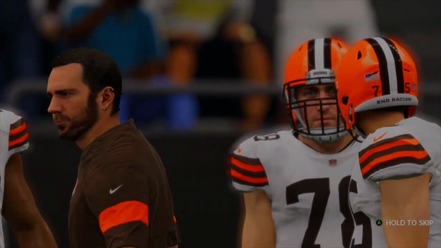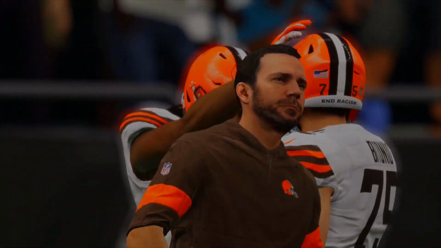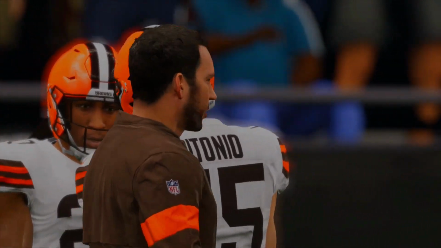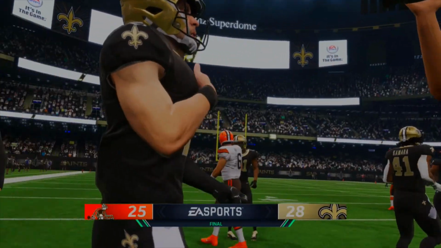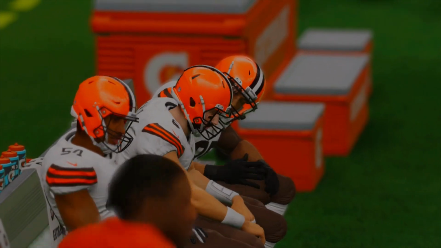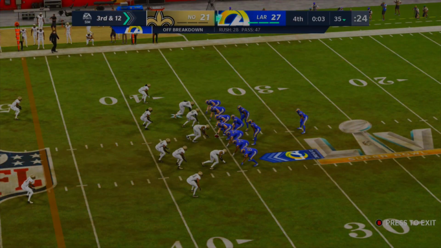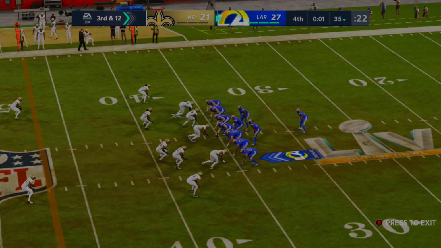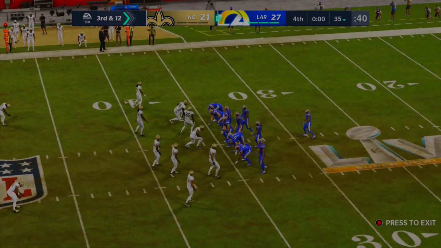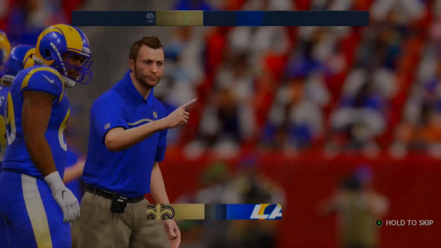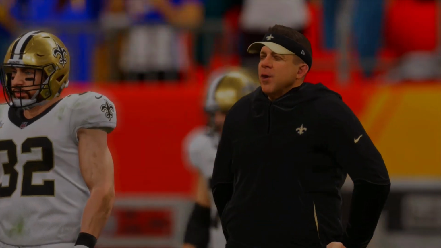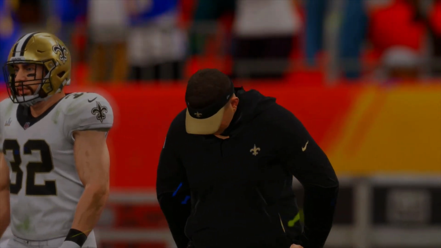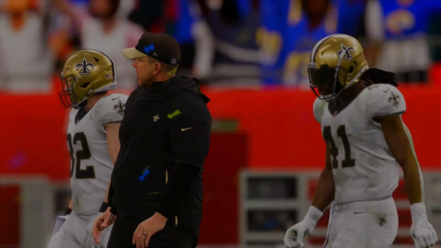The Saints are going to the Super Bowl to play the LA Rams. The Browns, what a good story, but the Saints is meant to be for Taysom Hill to make it here. 28-25, final score. Super Bowl, Rams, Saints, final game. And I hate to put it this way, I wish we could have seen a fun Super Bowl, but the Rams, hey, they might have had some fun on the simulation because they get another one in the 32-team bracket series. Rams win it 27-21 over Sean Payton and the New Orleans Saints.